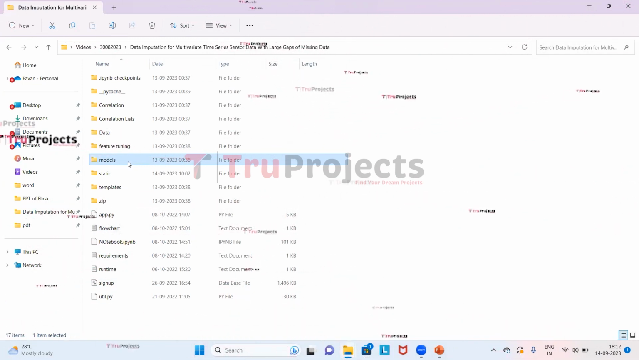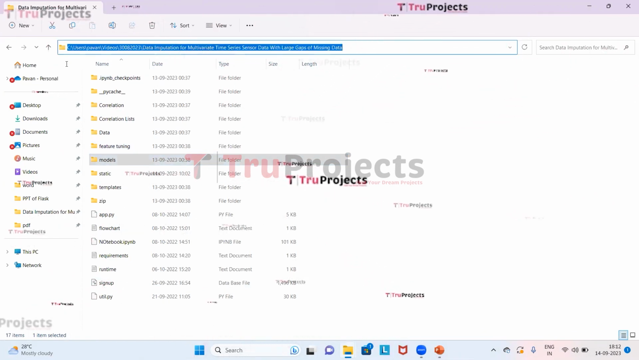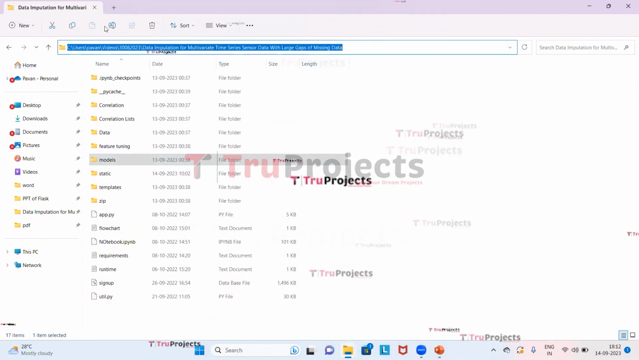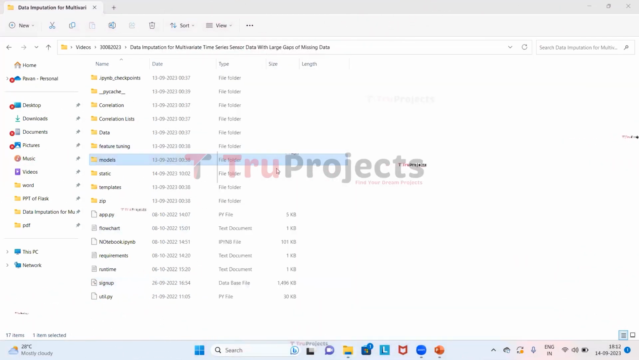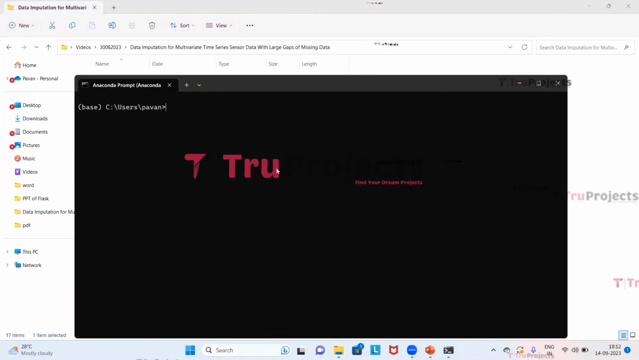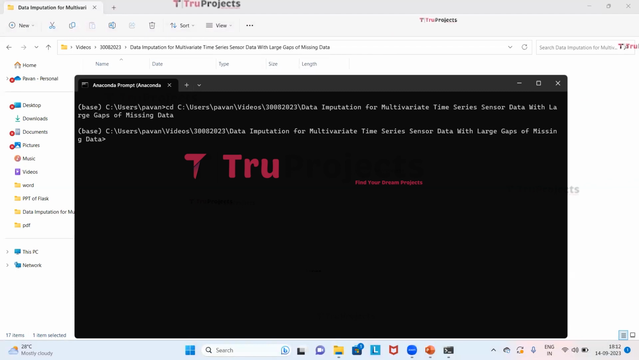Now we need to copy the path of the code folder from the address bar of the file explorer. So now we'll copy this and open the Anaconda prompt. Using the cd command followed by a space, we need to paste the copied path. This command is used to change the current directory to the code folder's path. Now we will click on enter. So the current directory is changed to the code folder's path.